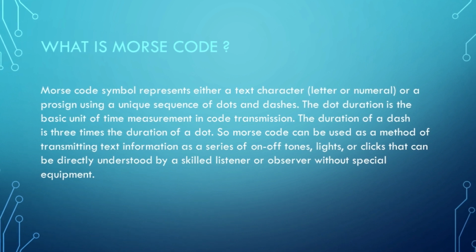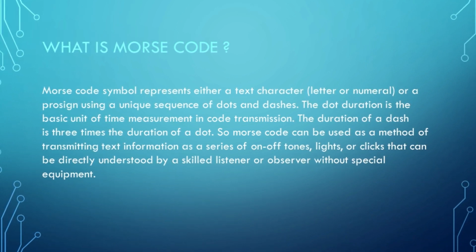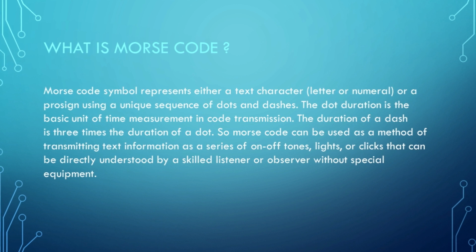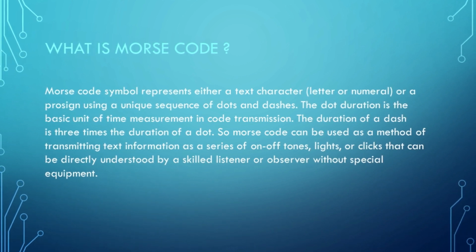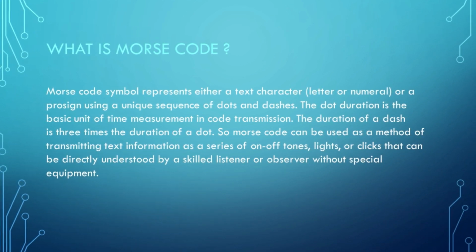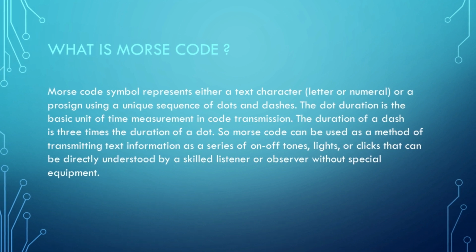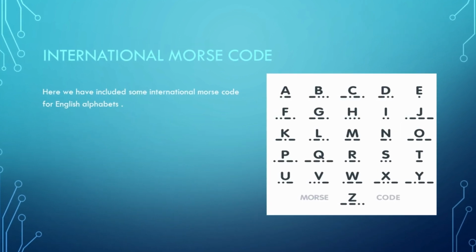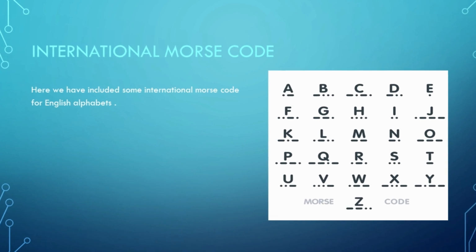So Morse code can be used as a method of transmitting text information as a series of on-off tones, lights or clicks that can be directly understood by a skilled listener or an observer without any special equipment. Here we have included some international Morse code for English alphabets.